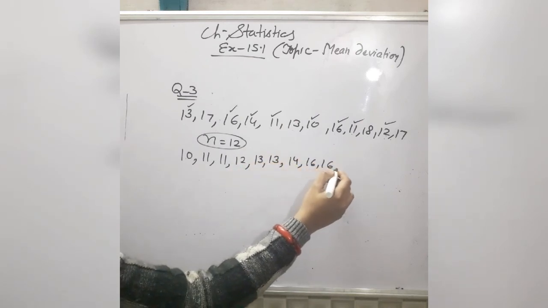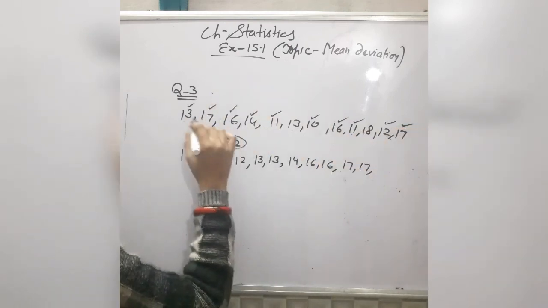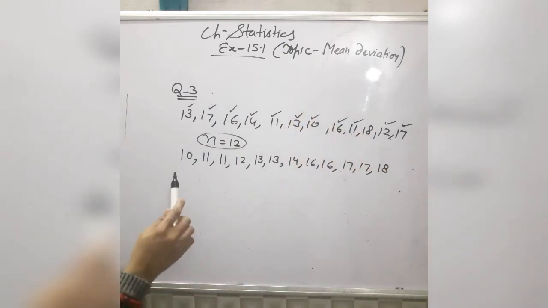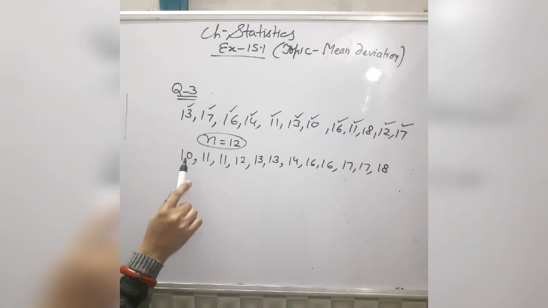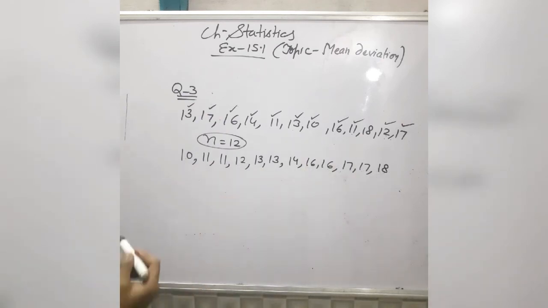After 14, 16 occurs 2 times. 17 is also written 2 times, and the last observation is 18. So count again the number of observations. It should be 12: 1, 2, 3, 4, 5, 6, 7, 8, 9, 10, 11 and 12.